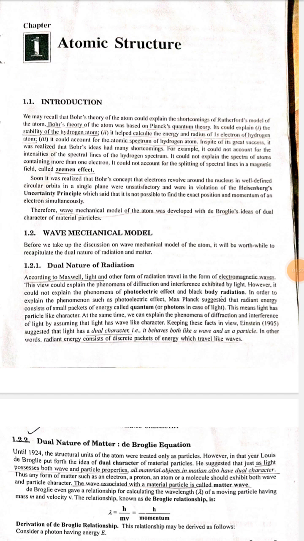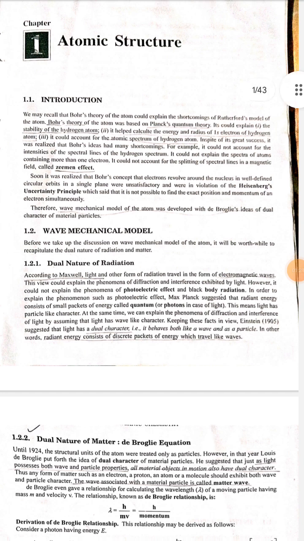Soon it was realized that Bohr's concept that electrons revolve around the nucleus in well-defined circular orbits in a single plane was unsatisfactory and was in violation of the Heisenberg uncertainty principle, which said that it is not possible to find the exact position and momentum of an electron simultaneously. Therefore, wave mechanical model of the atom was developed with de Broglie ideas of dual character of material particles.